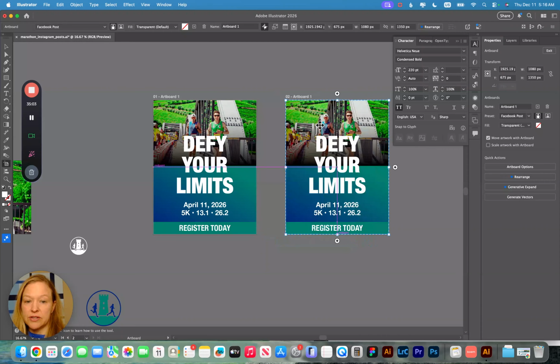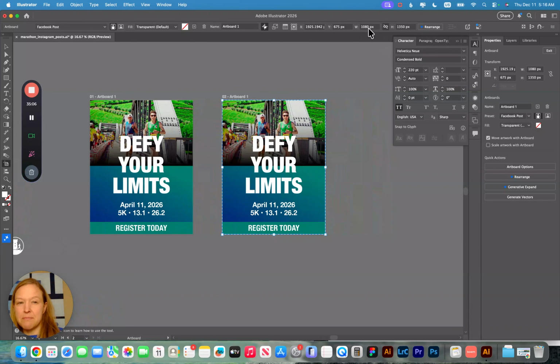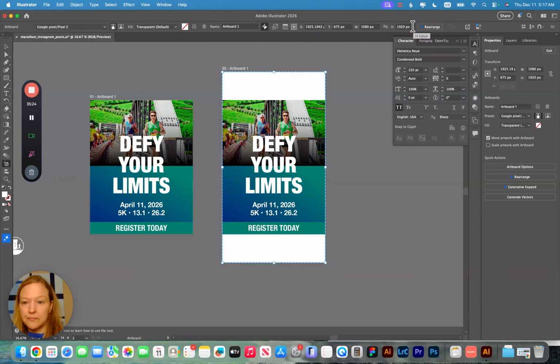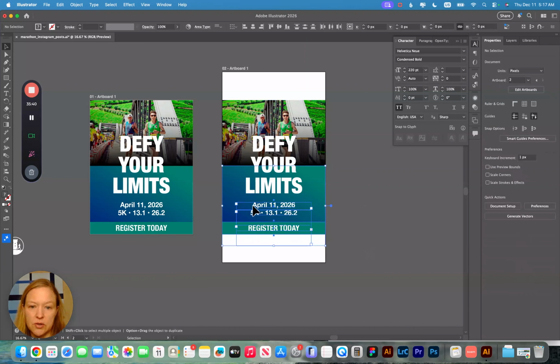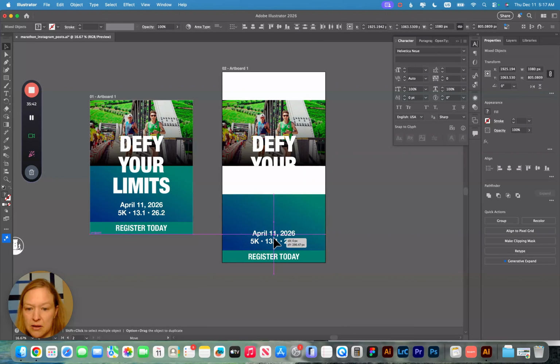And I can move it around at this point. And you can see my dimensions up top. So a story graphic for Instagram is 1080 pixels by 1920. So I could type in the height and change the height. So let's do 1920 and click enter. So at this point, you would just be resizing all your graphics and your text to make it fit this size. So what I can do is move my stuff down.